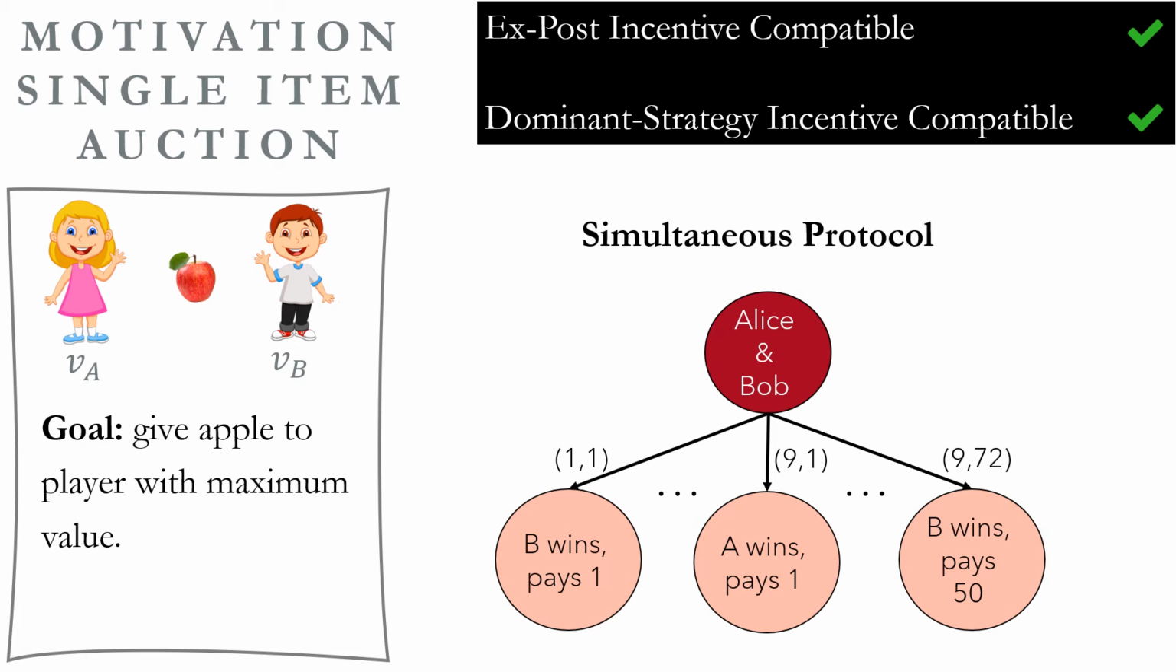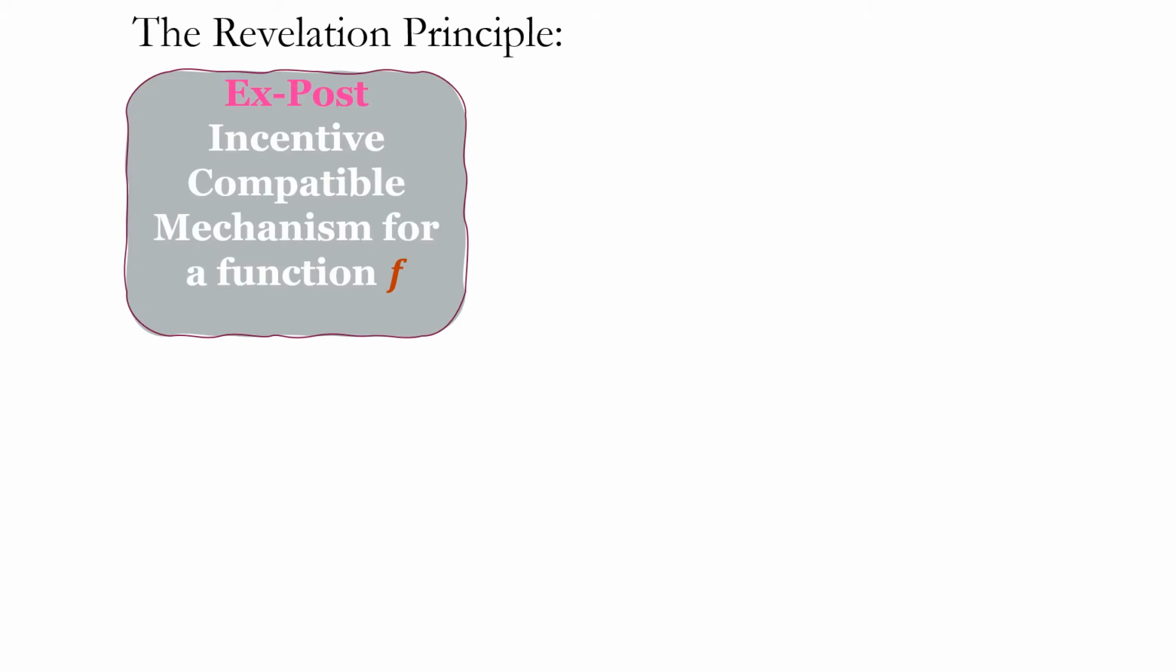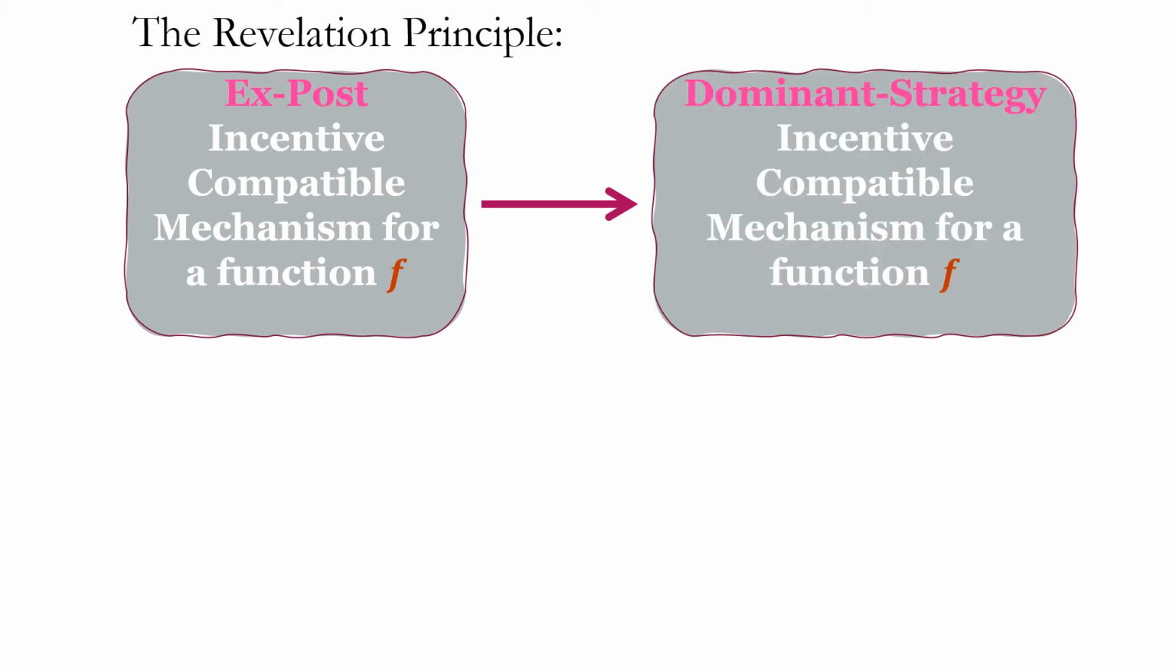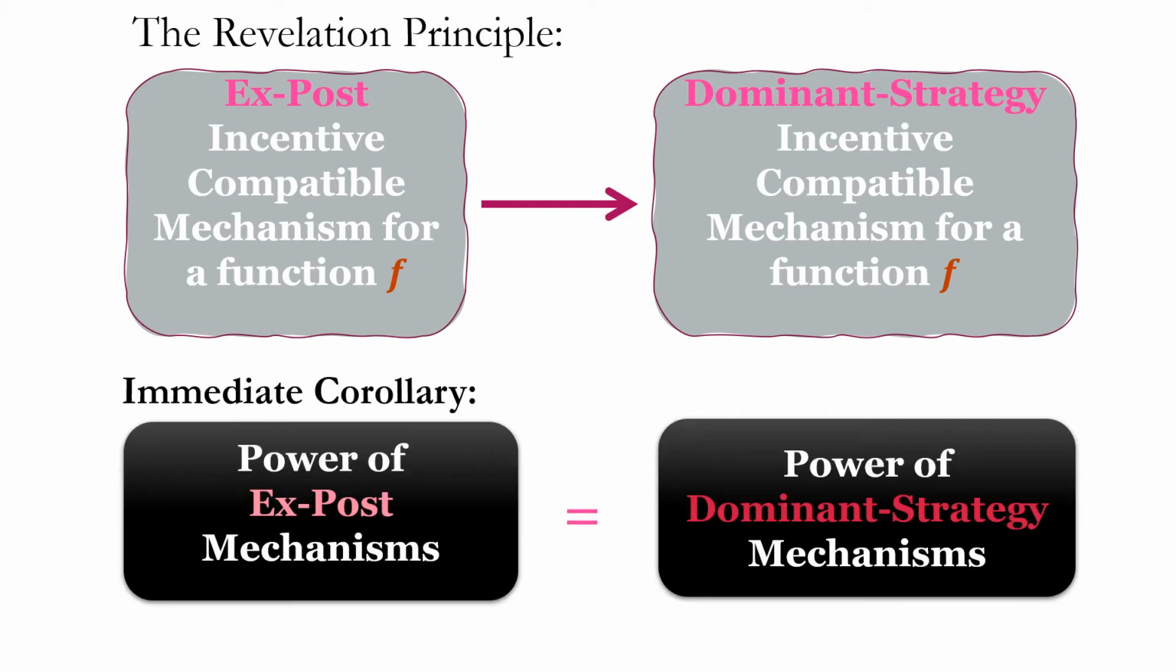In our work, we try to understand the gaps between the power of dominant strategy mechanisms and ex post mechanisms. For that, we will now describe the revelation principle, which is well known in the mechanism design literature. It says that given an iterative ex post mechanism for some function, we can use it to design a new protocol where all players simultaneously send their strategies in the iterative one. By that, we get a new simultaneous protocol for the same function, which is also dominant strategy incentive compatible. It immediately implies that dominant strategy and ex post mechanisms have the same power, because as we have just said, an ex post mechanism for a function can be used to construct a dominant strategy mechanism for it.